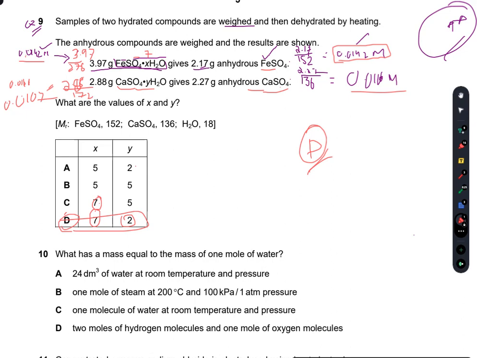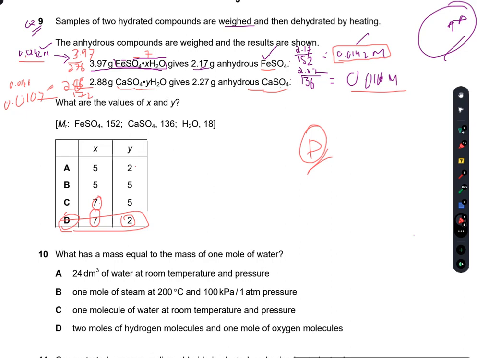Now if I get 0.0142 moles of anhydrous ferrous sulfate, then similarly I should also have 0.0142 moles of hydrous ferrous sulfate. So to calculate the moles of this hydrous ferrous sulfate, I cross check the values of x here, which are the water of crystallization.